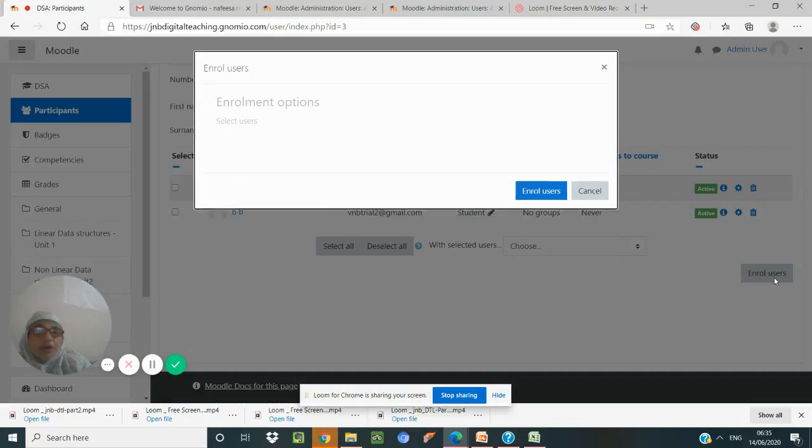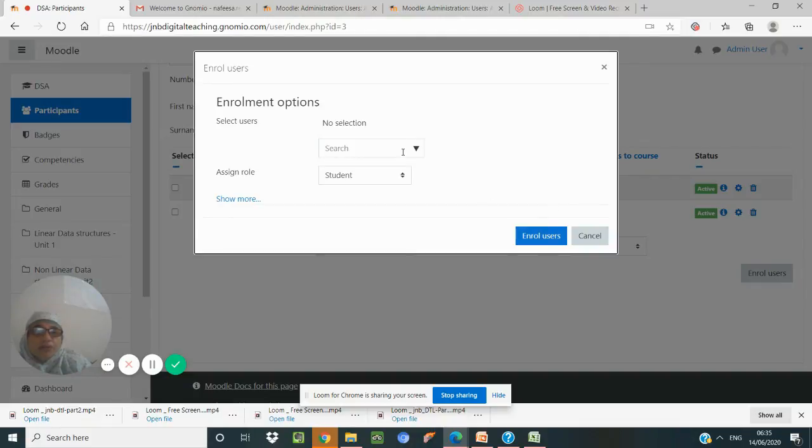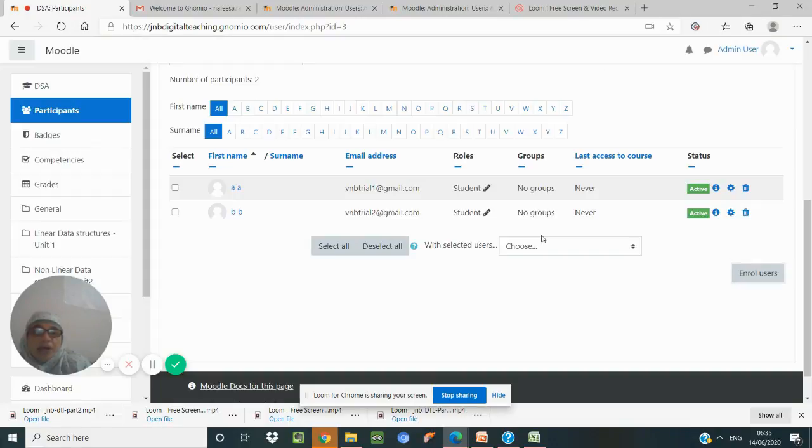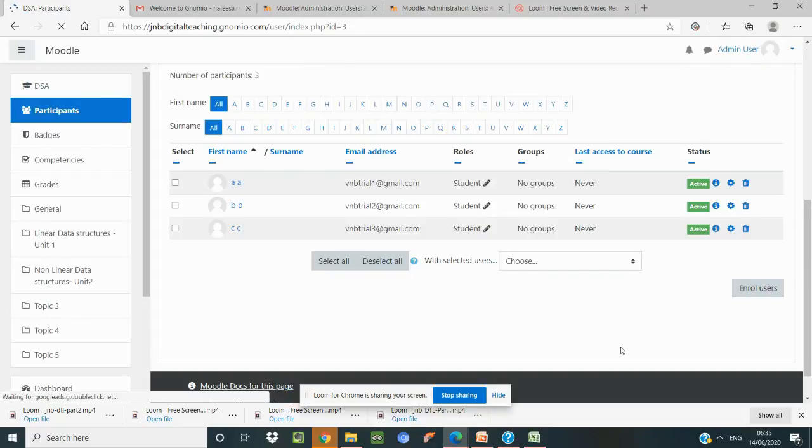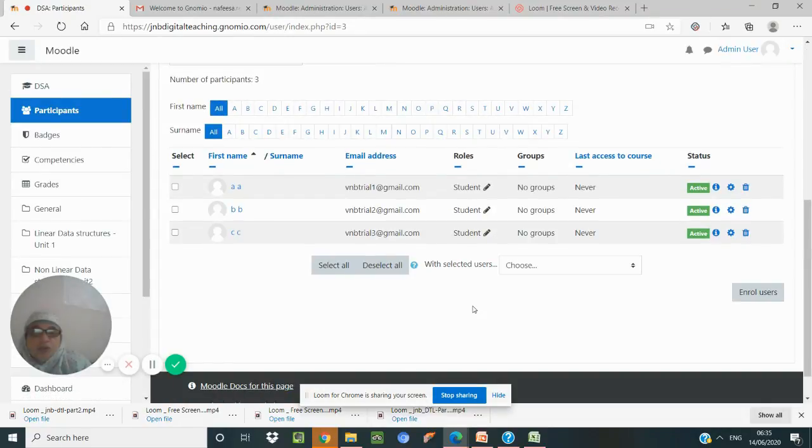So I'm giving enroll users. One more user can be added, whoever has not been added, so I am adding it. Like this we have to add the users. Hope I am clear with this.